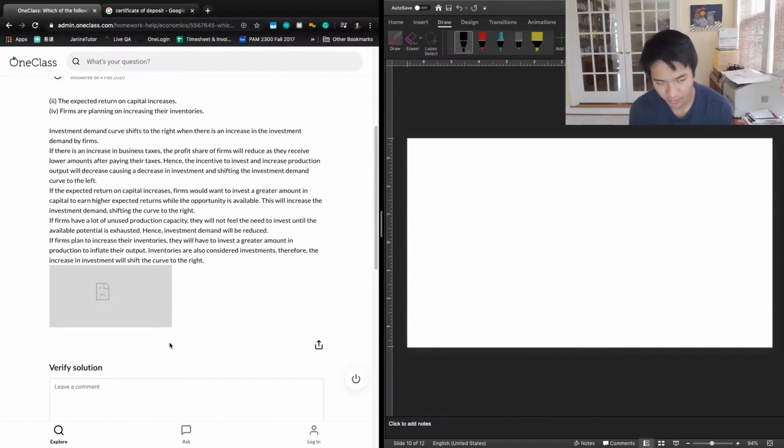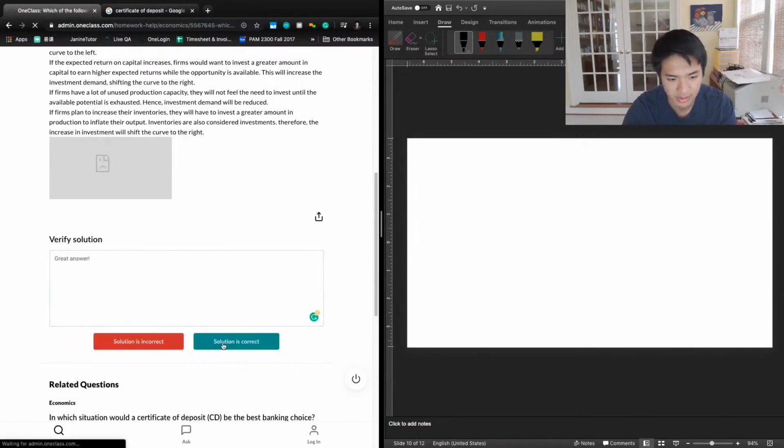And 4 says if firms plan to increase their inventories, they will have to invest a greater amount in production to inflate their output. Inventories are also considered investments, therefore the increase in investments will shift the curve to the right. Excellent, so that matches our answers perfectly, and we can say great answer, and no notes are necessary to modify that answer.